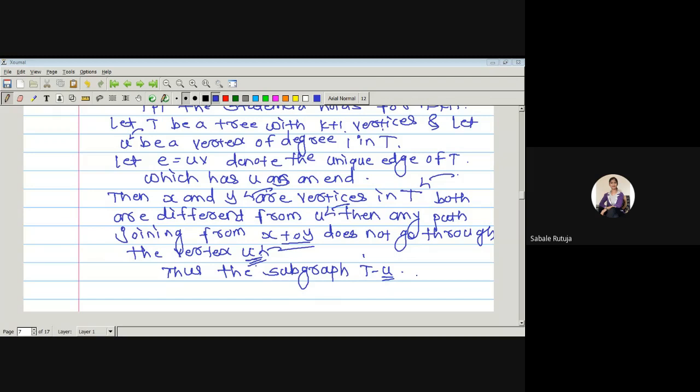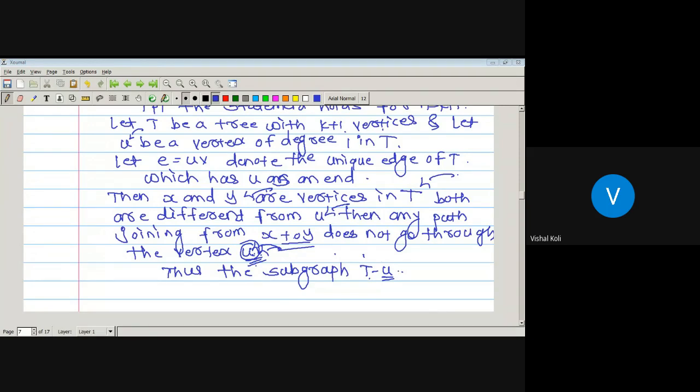From the second step, as we remove a vertex U from a tree T, by the vertex removal subgraph we know that we have to remove all the edges incident on that vertex. But there is only one edge incident on vertex U. So we remove the vertex U and that single edge E from the given tree T. Then T minus U is a vertex removal subgraph of T which has k vertices and k minus 1 edges by the previous step.